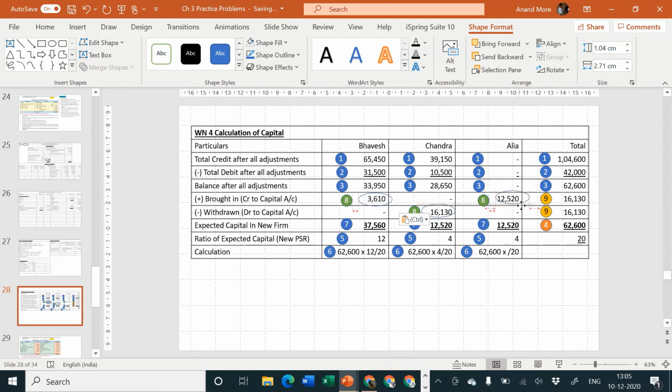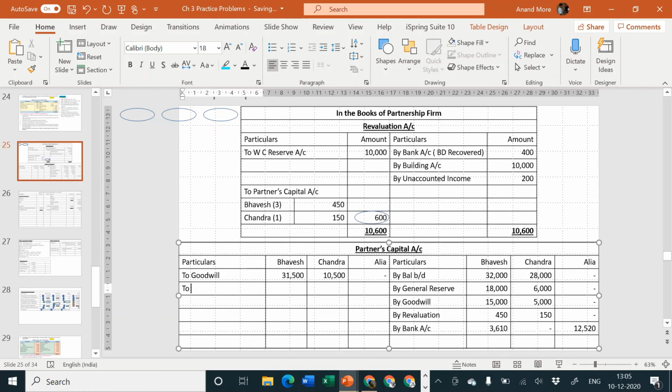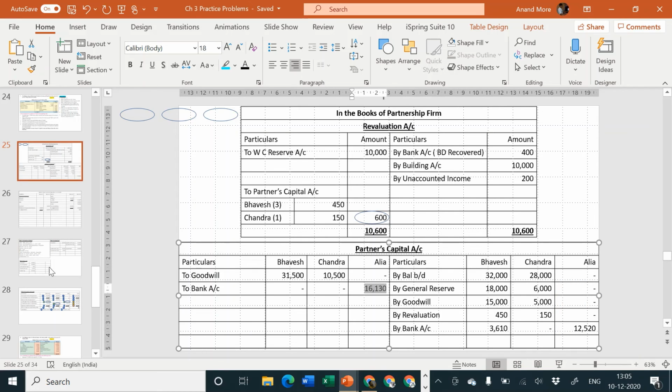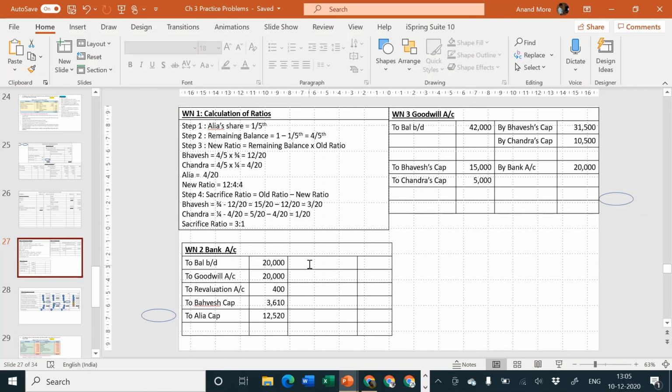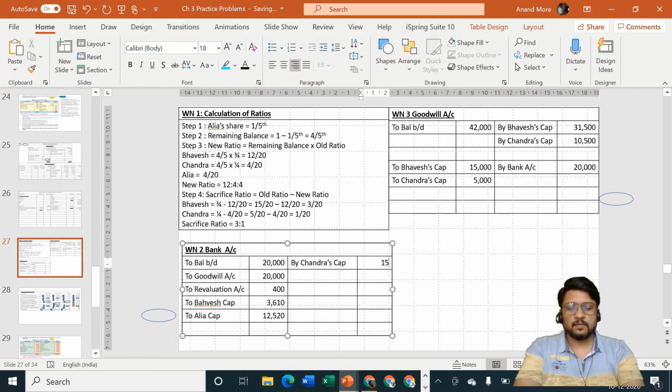Chandra is the receiver, so debit the receiver: Chandra's capital account debit to bank account 16,130. Good, very nice. Second effect, bank account credit side by Chandra's capital, 16,130. Great.